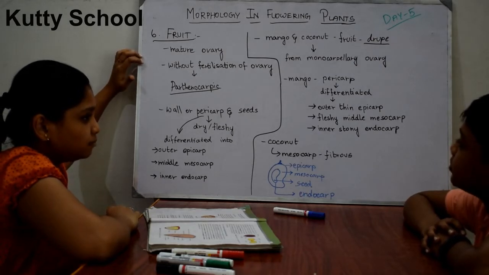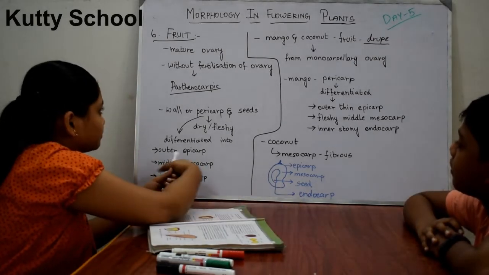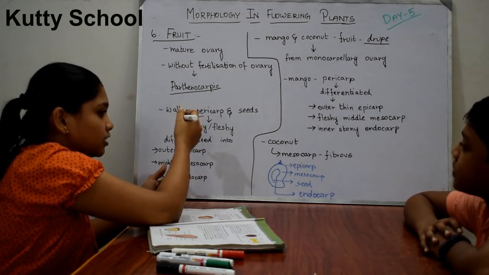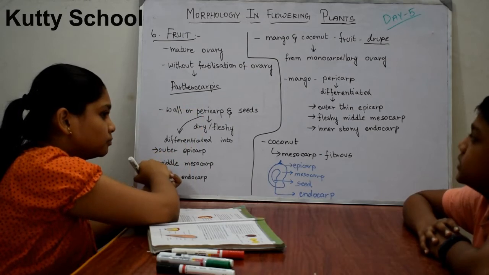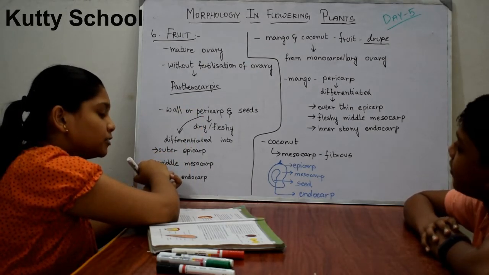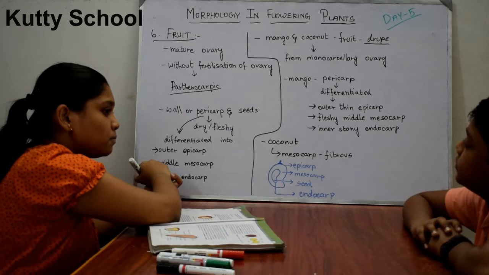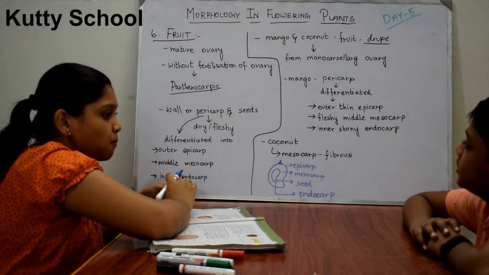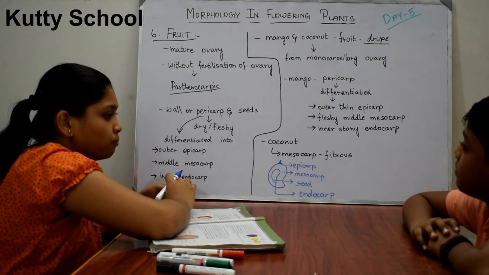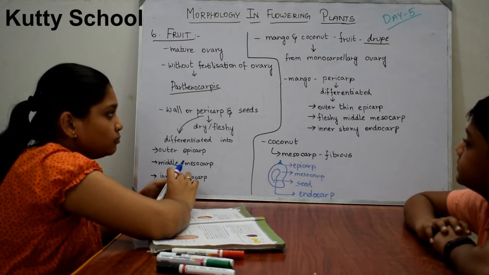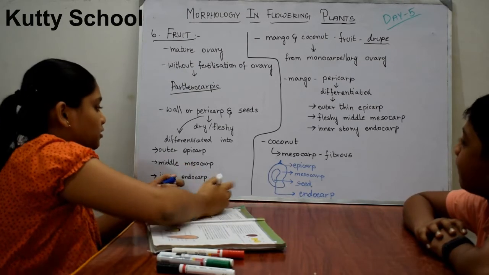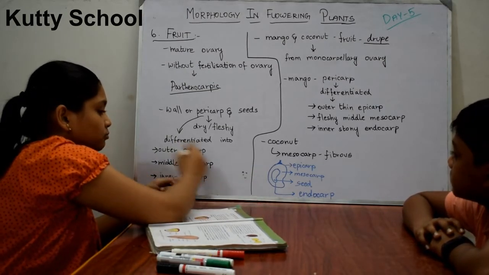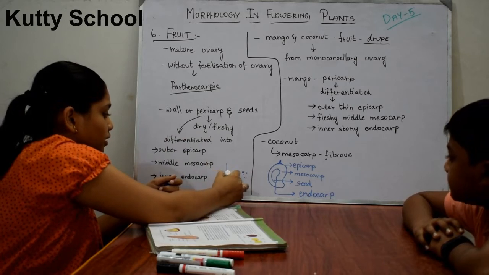Parthenocarp. Can you explain parthenocarpic? Do you know how the fruit forms without fertilization? What is fertilization? Fertilization is the development of the ovary, when pollen grains reach the carpel.